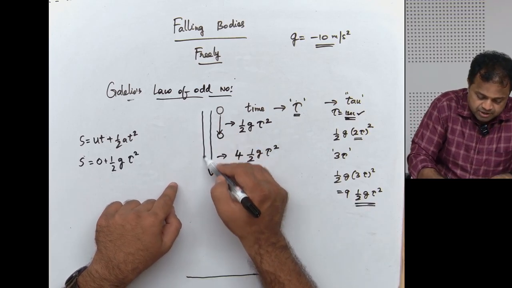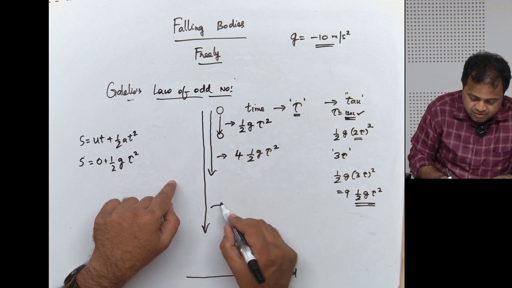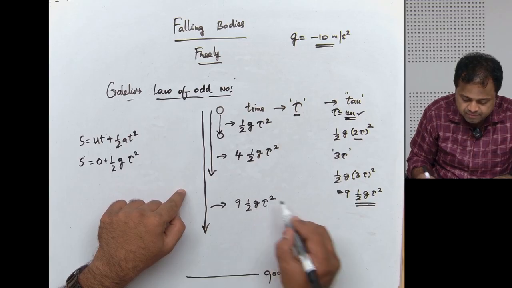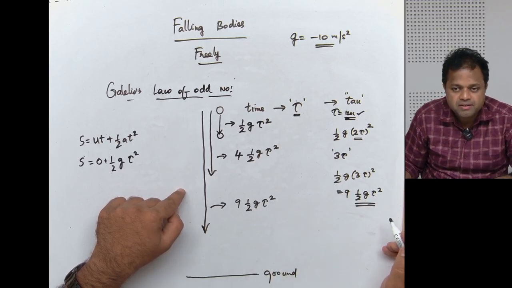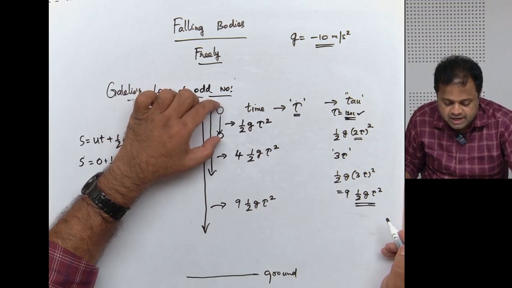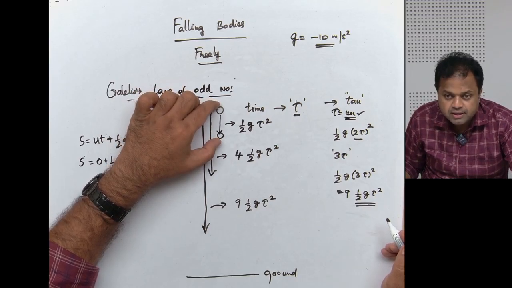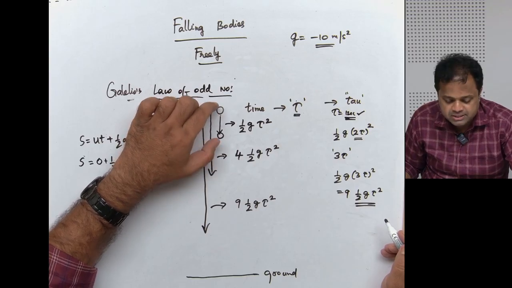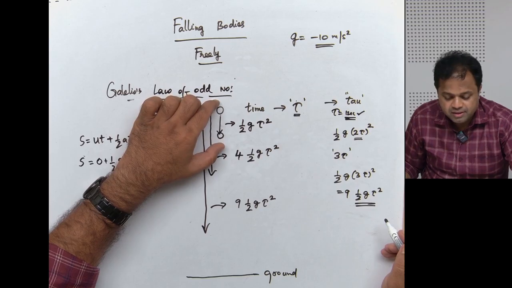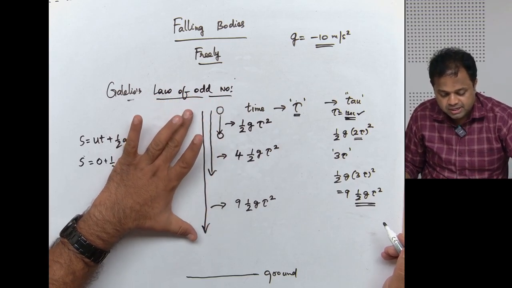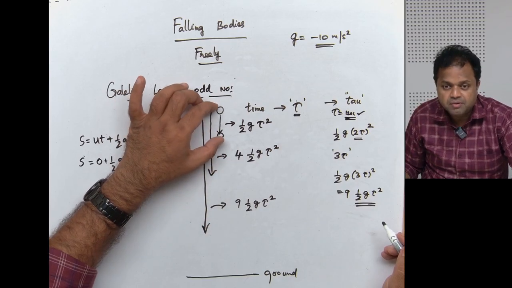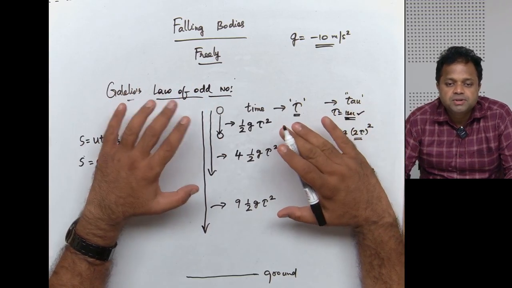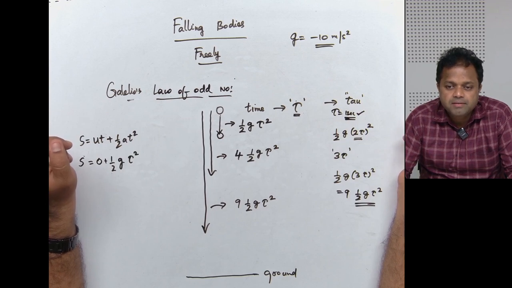So this distance will be how much now? 9 half g tau square. Do you agree? Suppose if in the first second it travels x distance, then at the end of the second second it would have traveled 4 times the distance it traveled here, correct? Then in the third second, the total distance traveled is 9 times what it covered in the first second. First tell me if you have understood till here, correct?